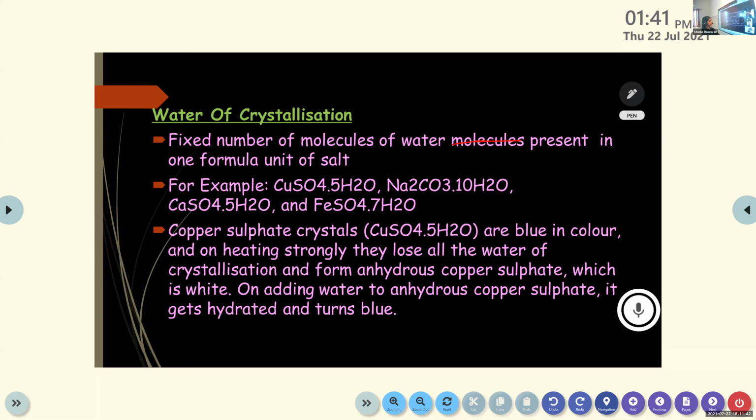Geraldine, can you please read the examples and tell me the water of crystallization in each one? For example, CuSO4, 5H2O. And the water molecule is 5. That means water of crystallization is also 5. Then Na2CO3, 10H2O. Here it is 10. CuSO4, 5H2O. Yes, 5. And FeSO4, 7H2O. 7 is the water.